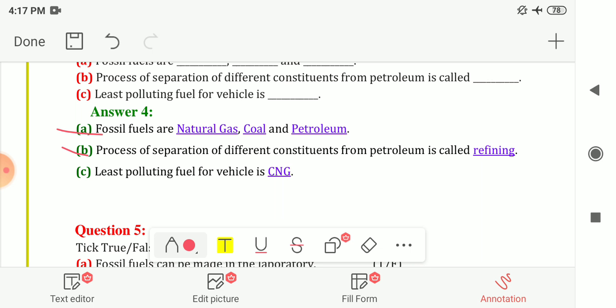It is known as refining. Next, the least polluting fuel for vehicles is blank. This fuel is known as CNG, compressed natural gas.